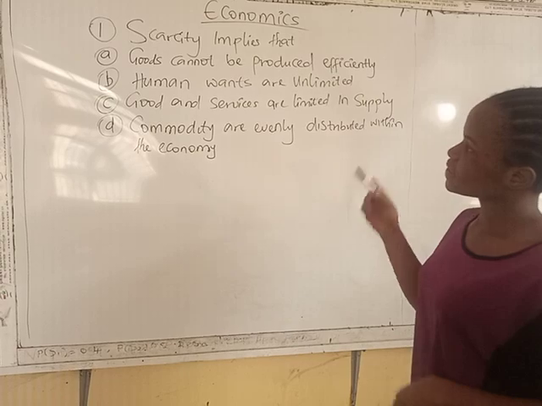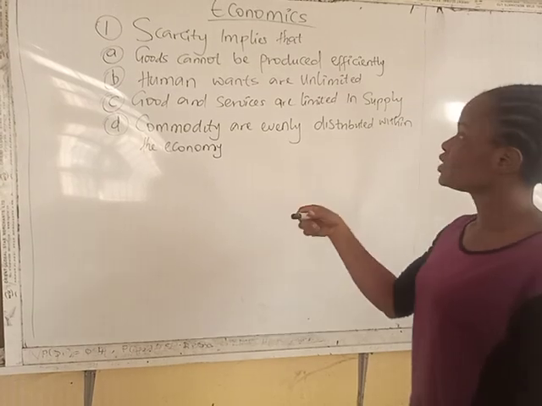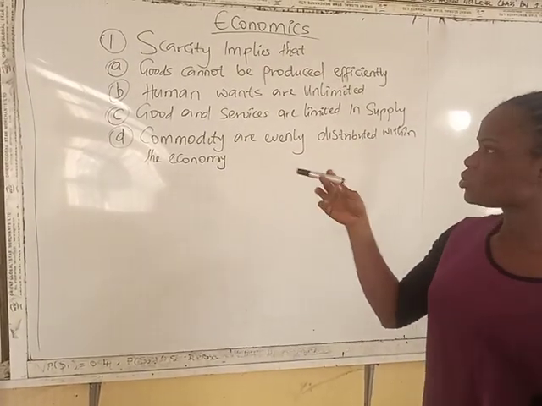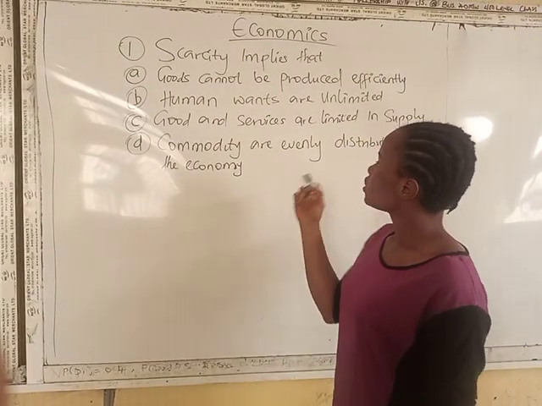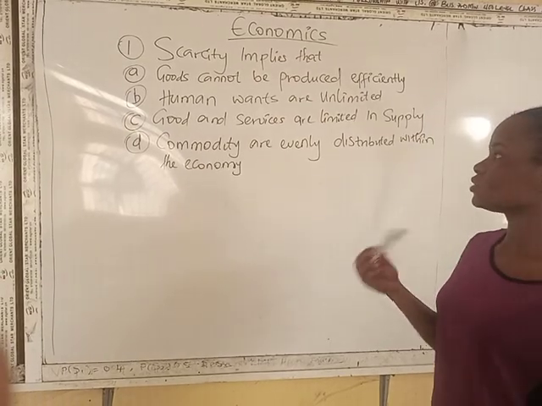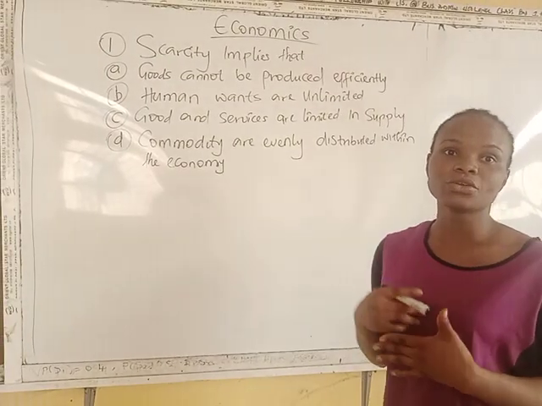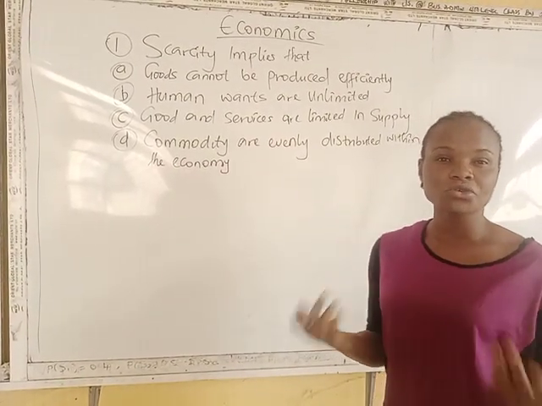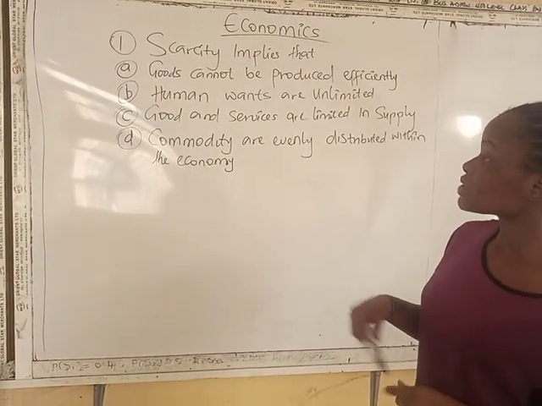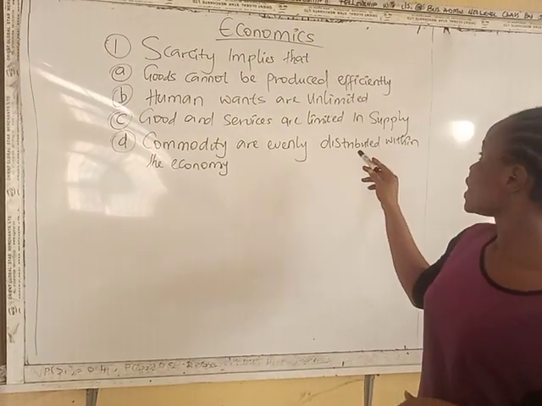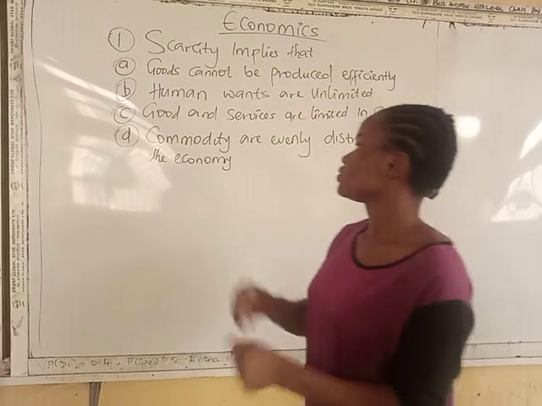Scarcity implies that option A, goods cannot be produced efficiently. Option B, human wants are unlimited. Option C, goods and services are limited in supply. Option D, commodities are evenly distributed within the economy. First of all, what do we mean by scarcity? Scarcity is when the goods or services available are not sufficient for the people. So, looking at our options, our answer should be C. Goods and services are limited in supply. Why? Because they are not sufficient for what it is needed for.